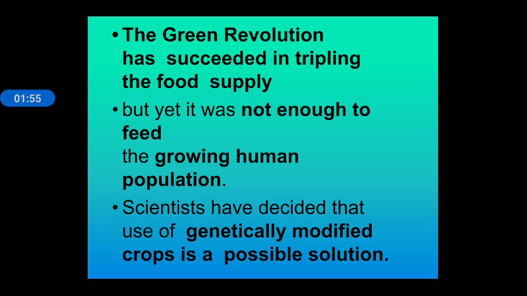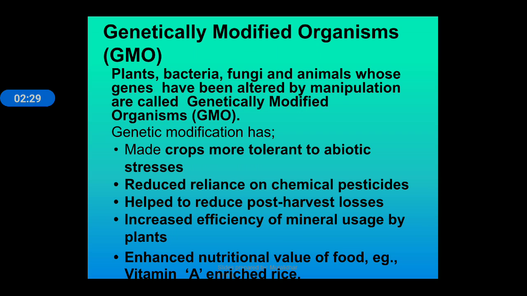What is the green revolution? The main aim of this revolution is to increase food productivity in India. As we know, the population is increasing drastically, so productivity of food is also necessary to increase. So scientists decided to use genetic modification, in which genes of crops are modified to increase productivity. Now, genetically modified organisms.